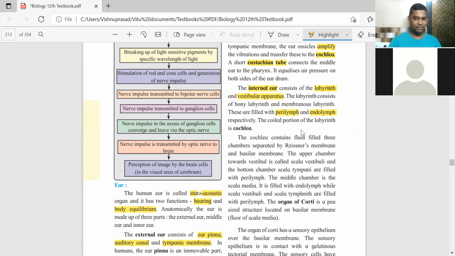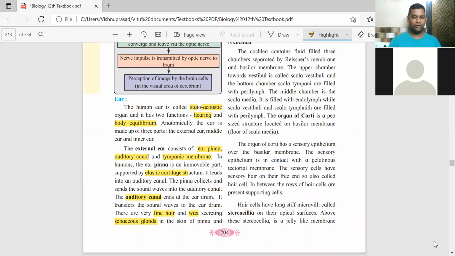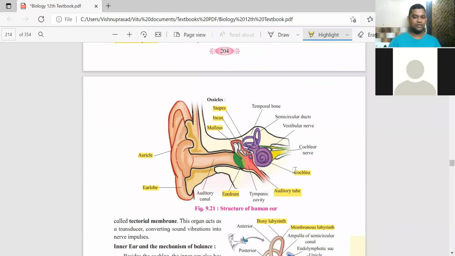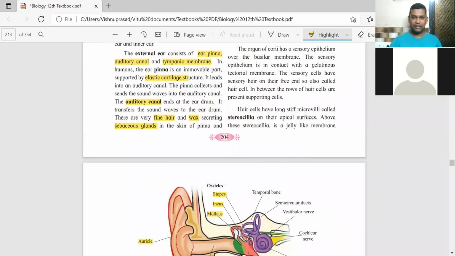Below the labyrinth portion there is a coiled portion called the cochlea. The upper part is the labyrinth, and below it is the coiled portion, the cochlea.